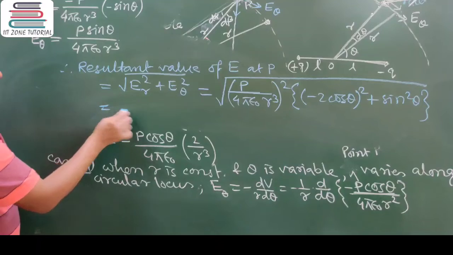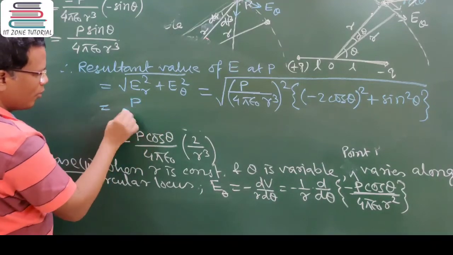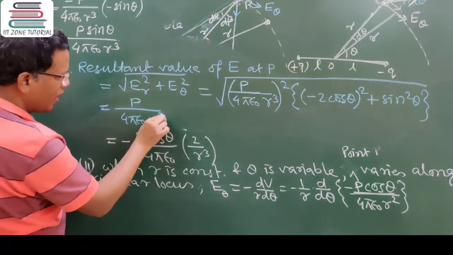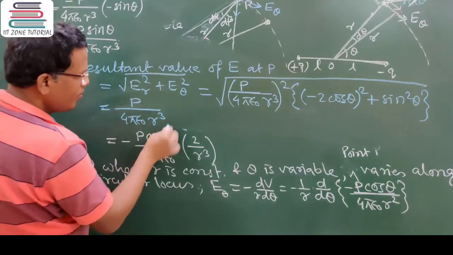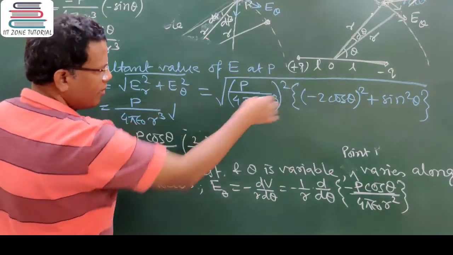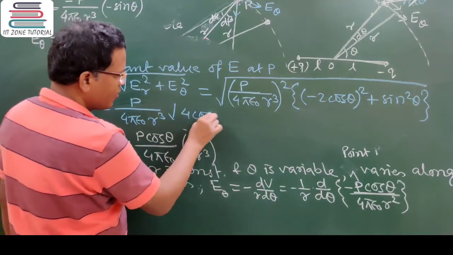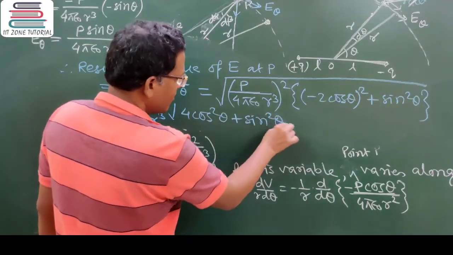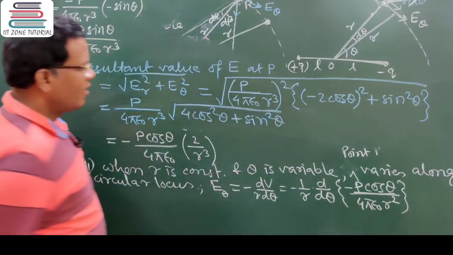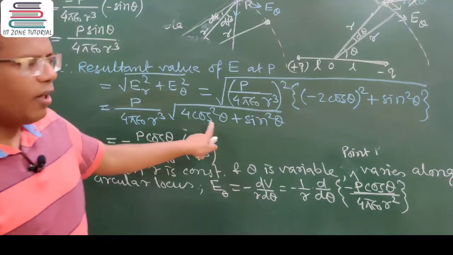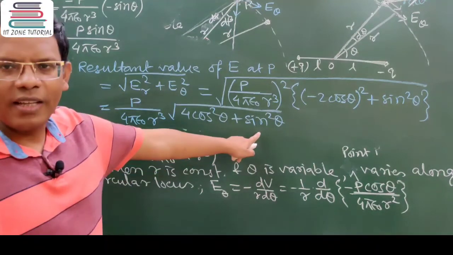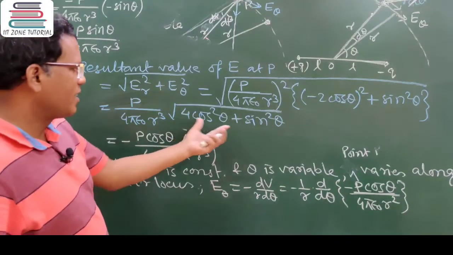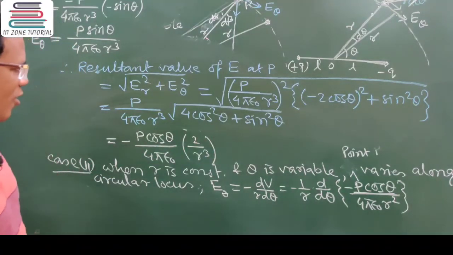So finally I can write dipole moment P divided by 4 pi epsilon naught into r cube into under root of, simplifying it, 4 cos square theta plus sin square theta. One value of cos square theta adding with sin square theta can be written as 1. So ultimately it is 1 plus 3 cos square theta.